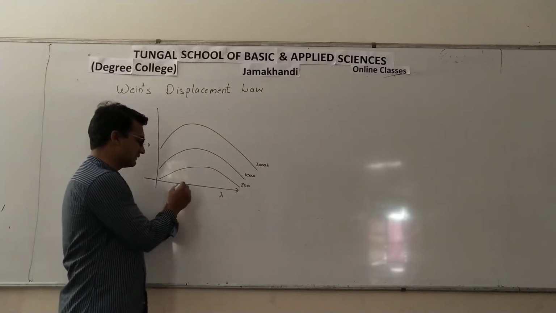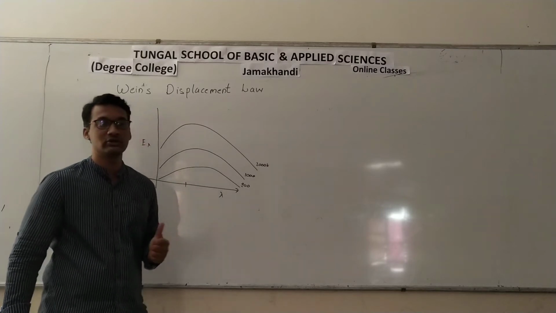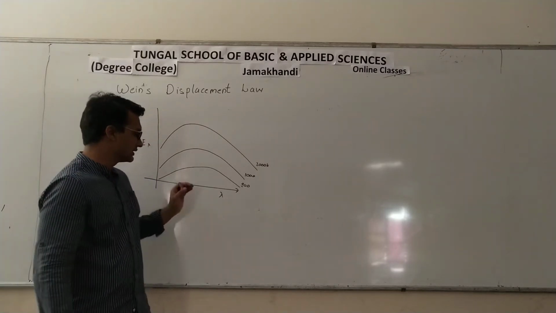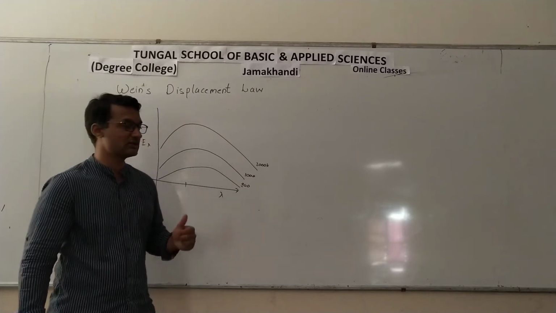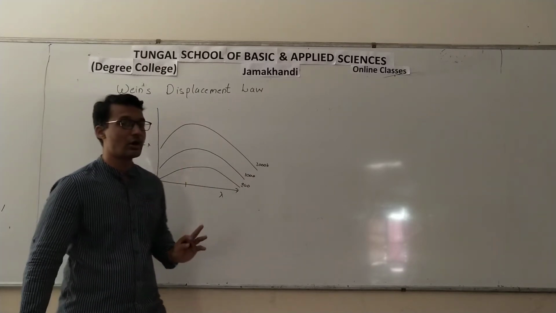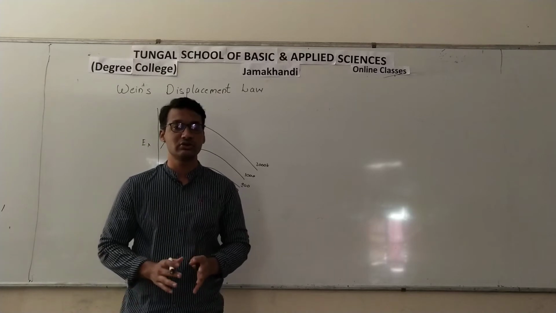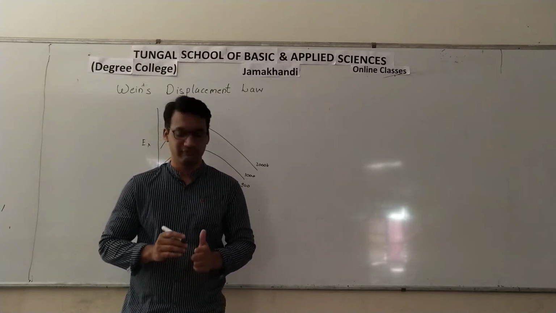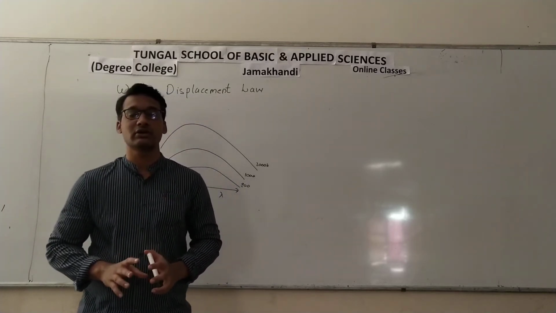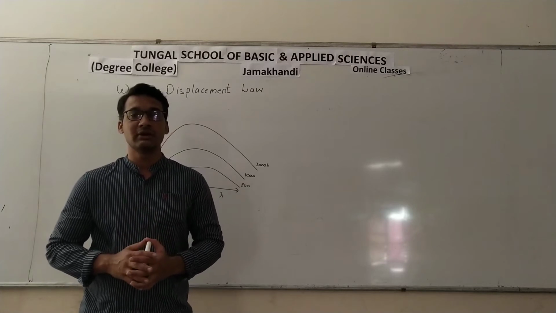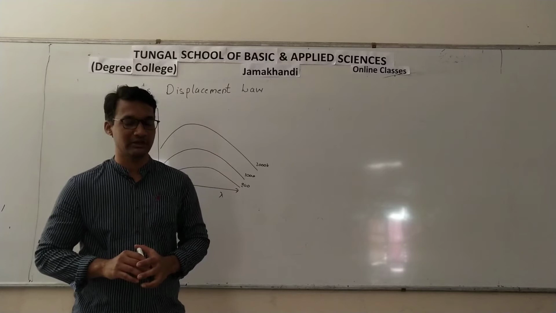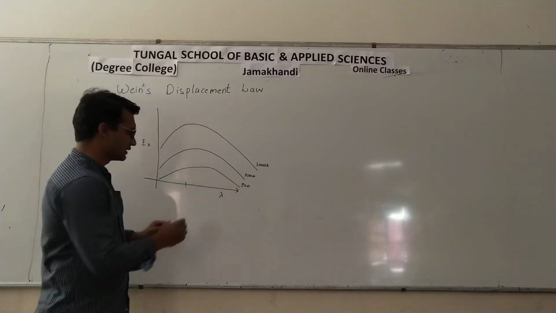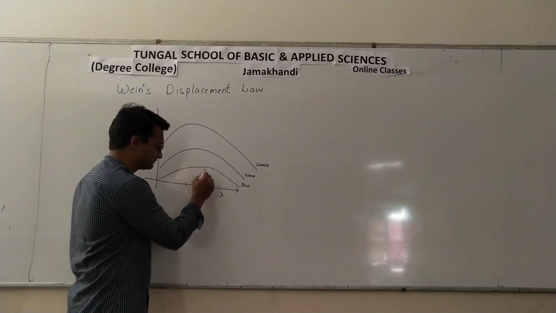For example, if the wavelength is 200 into 10 raised to minus 7 meter, then Wien's displacement law tries to give you the equation with the help of which you can predict how much energy it is going to be at that wavelength. And the energy that we are talking about is the thermal energy or the heat radiation that is going to be emitted.